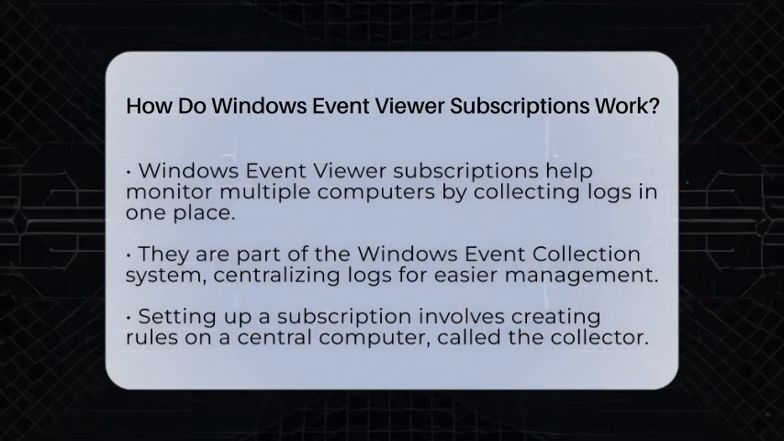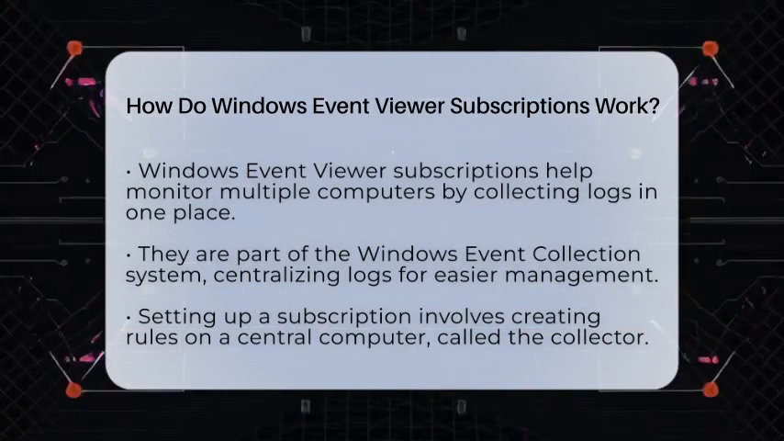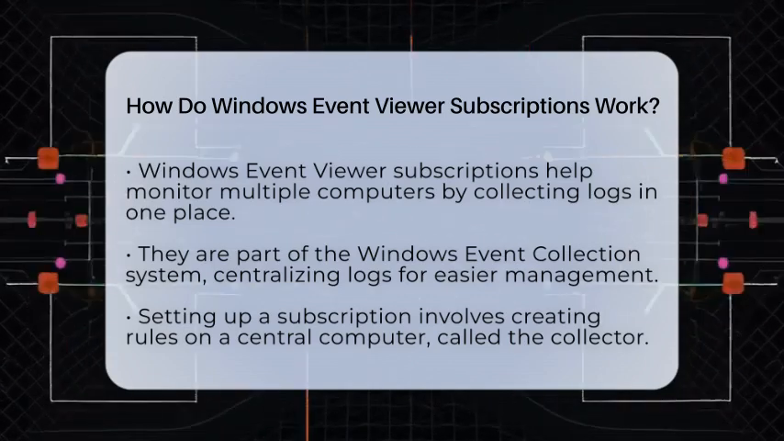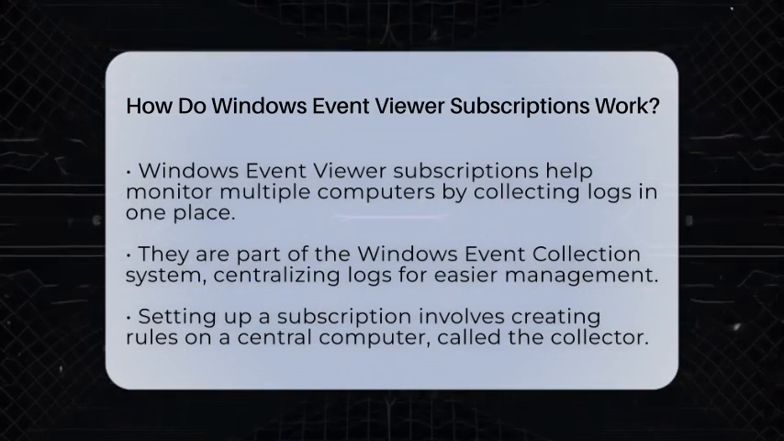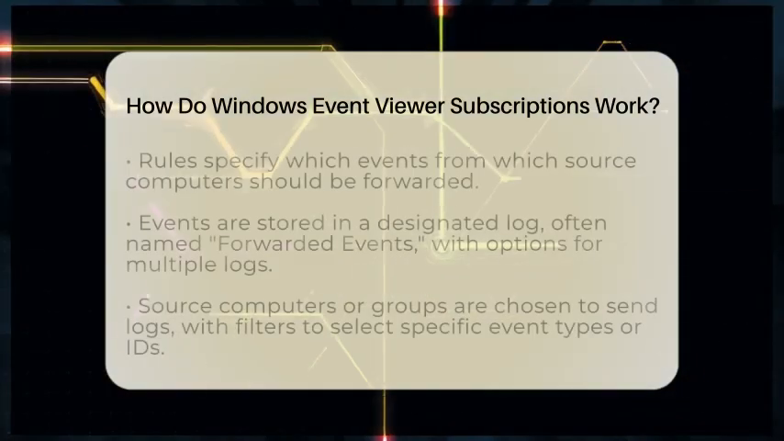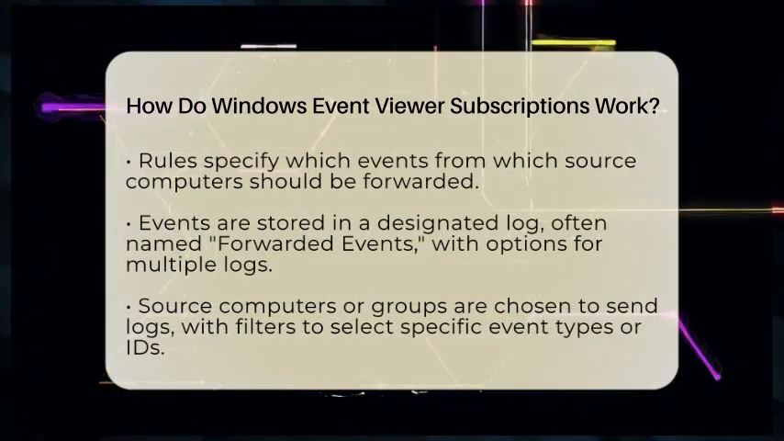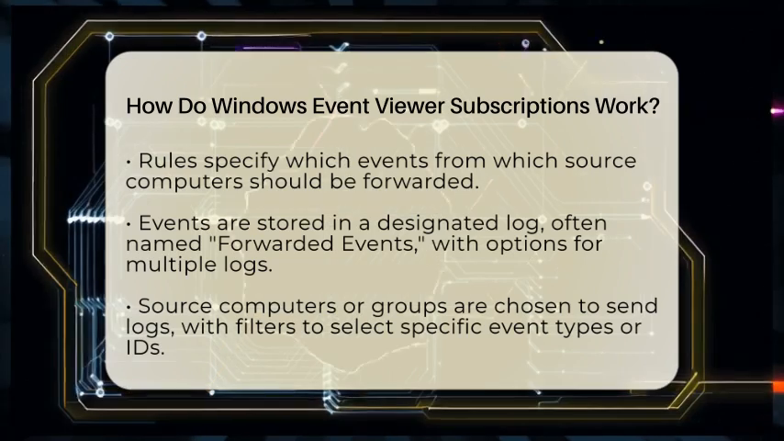To set up a subscription, you create rules on the central computer, called the collector. These rules specify which events from which source computers should be forwarded. You can give each subscription a name and description. You also choose where the forwarded events will be stored, usually in a special log called the Forwarded Events log. You can even set up multiple destination logs if needed.